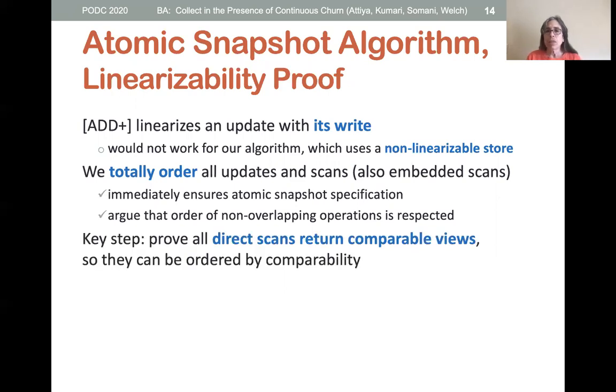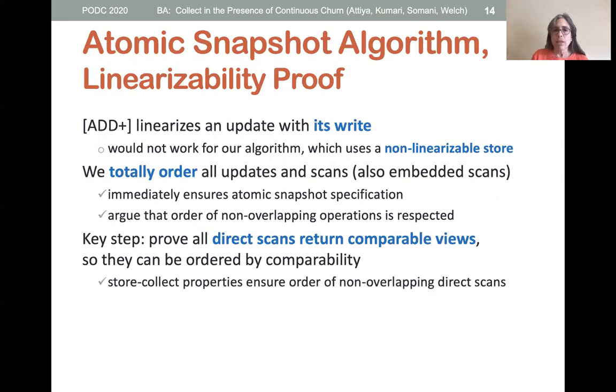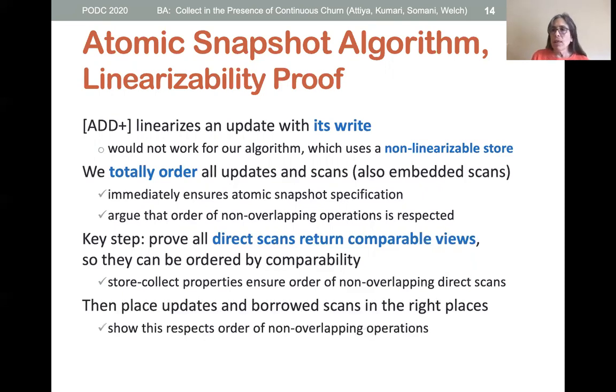A key step is showing that all direct scans return comparable views so that they can be ordered according to this comparability. The store-collect properties then ensure that the order of non-overlapping direct scans is preserved in our ordering. We then have additional rules for how to order the borrowed scans and the updates and to put them in the right places.